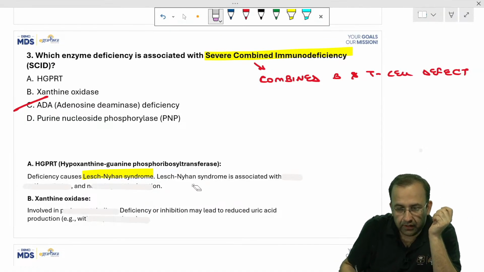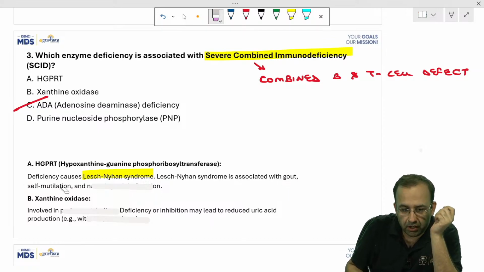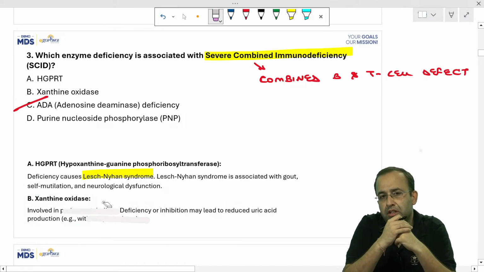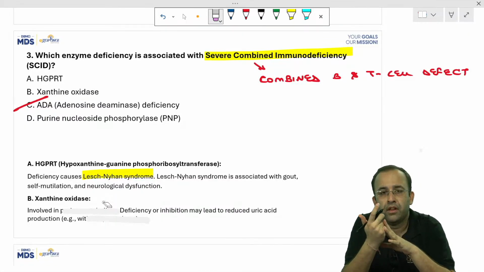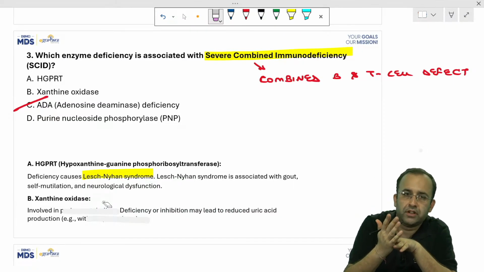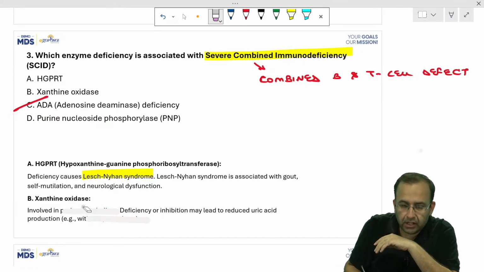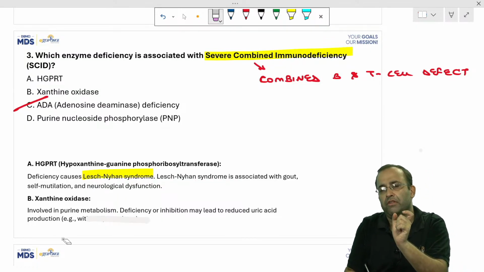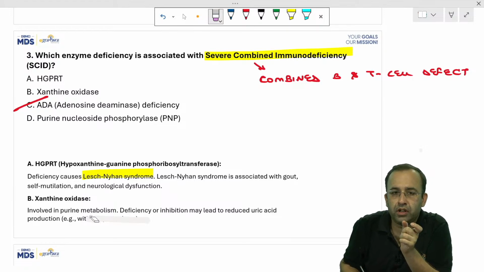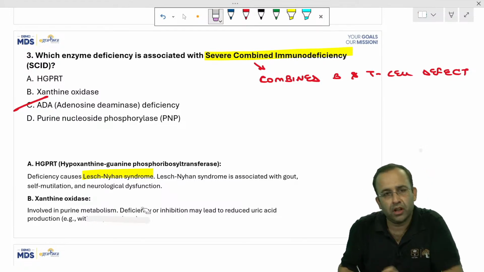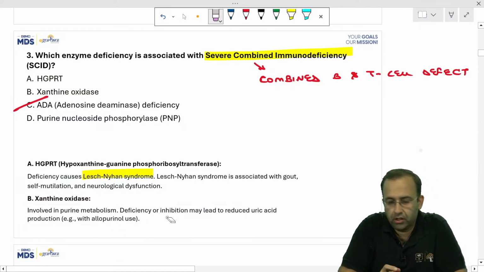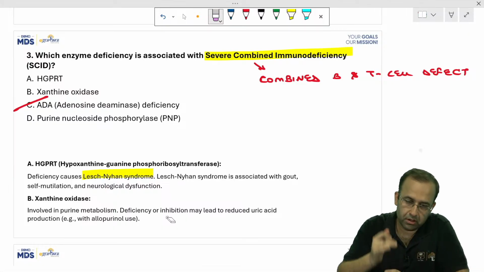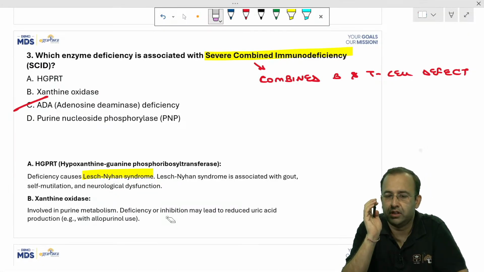HGPRT deficiency is Lesch-Nyhan syndrome, where the patient presents with gout, self-mutilation, and neurological dysfunction. Versus xanthine oxidase deficiency. Xanthine oxidase is an enzyme involved in purine metabolism, so deficiency leads to reduced uric acid production, like especially with allopurinol use. Agreed. So that is with respect to xanthine oxidase.